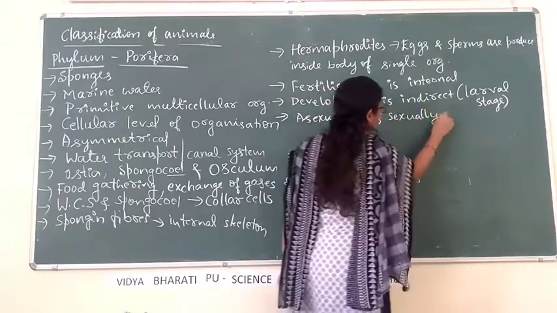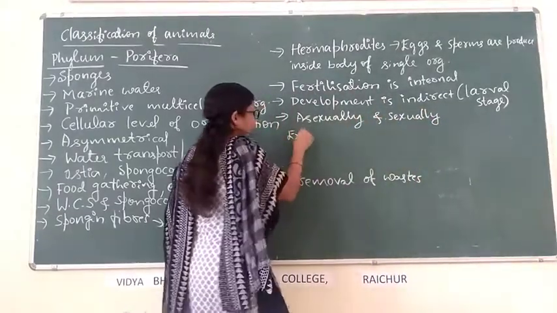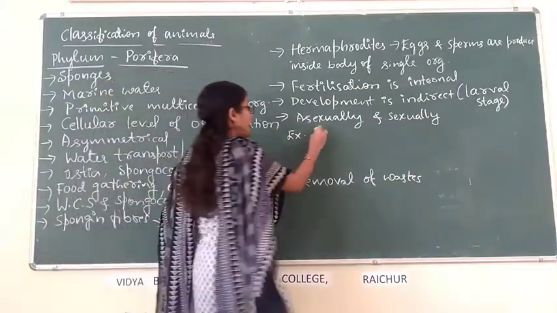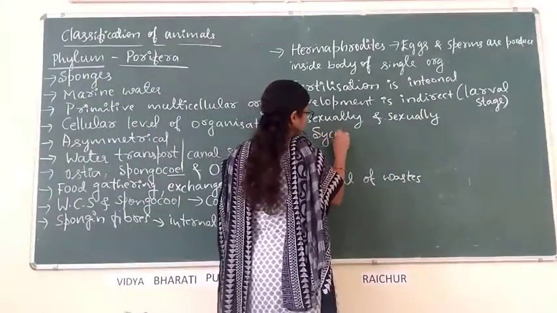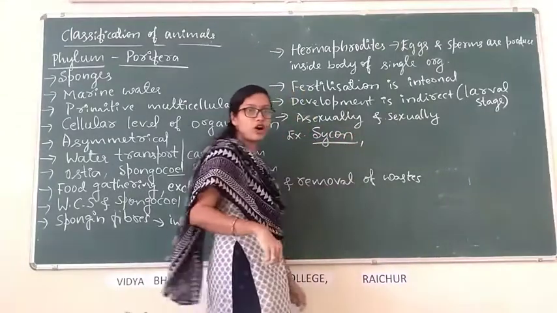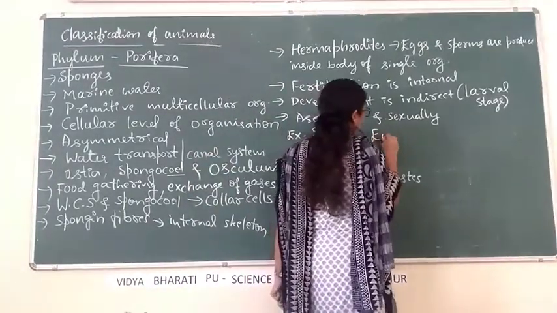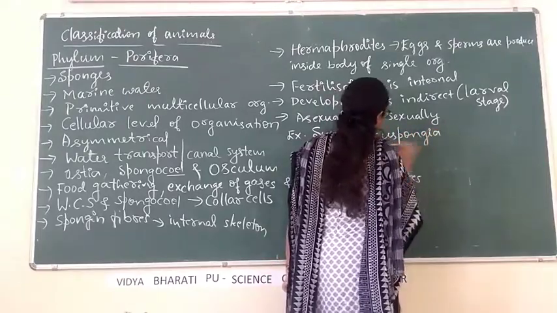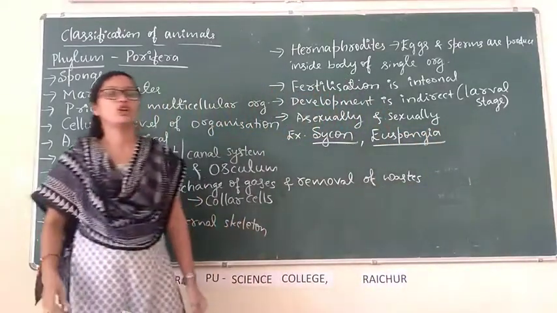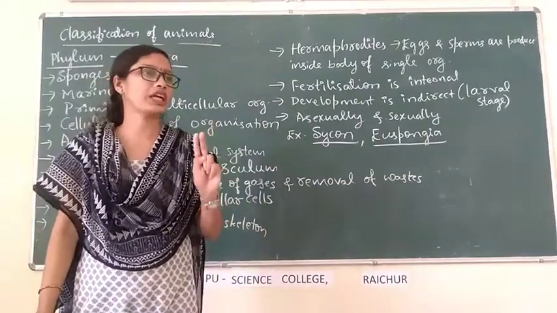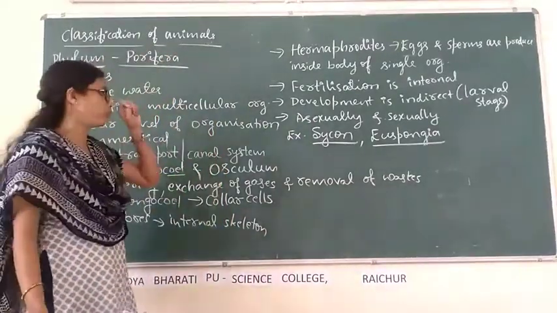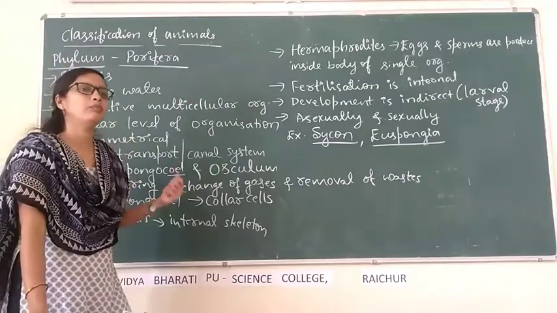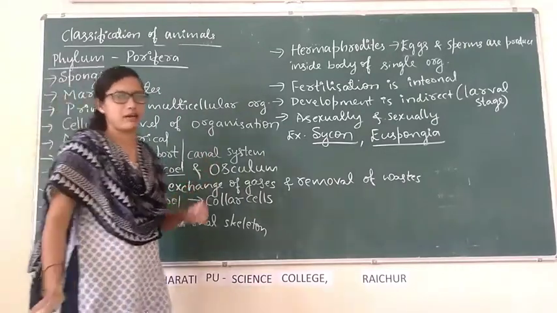Then examples. Examples for Porifera: Sycon, then Euspongia are the two examples for phylum Porifera. This is about phylum Porifera and examples.